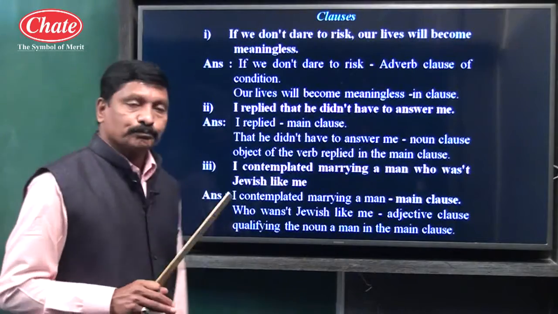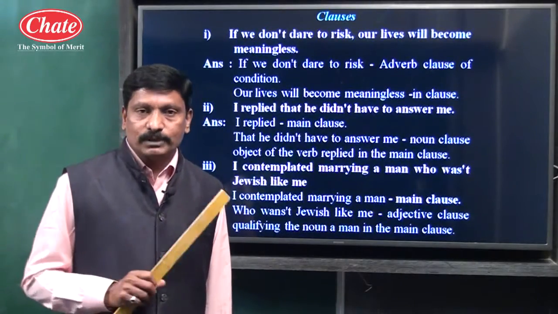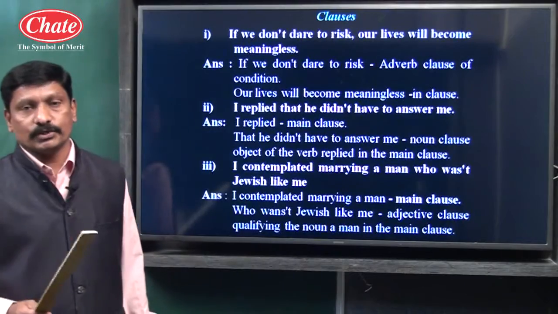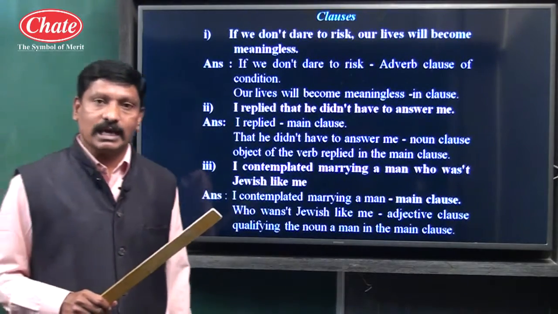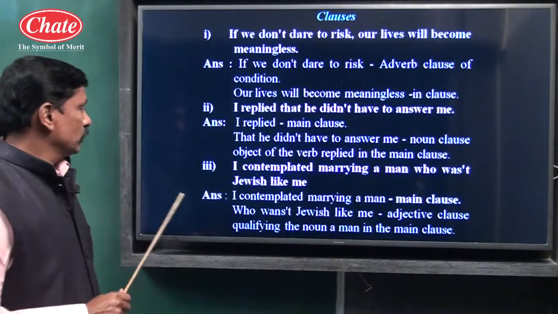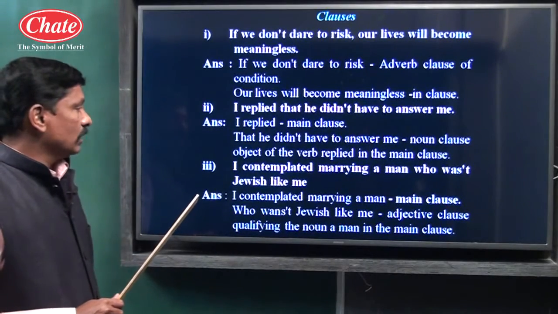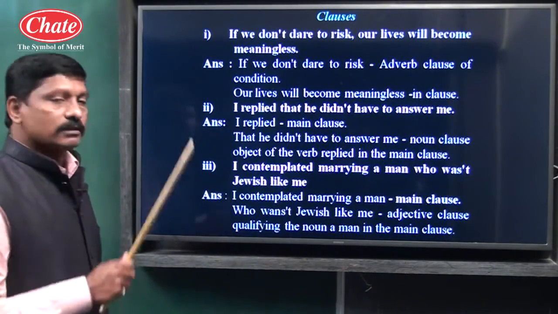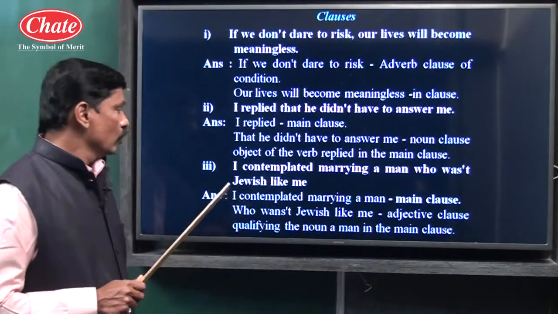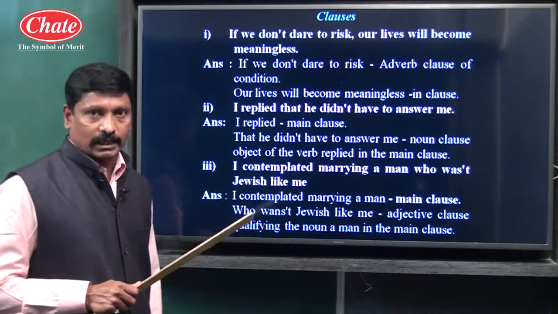One clue, children. Mostly, if after asking a what question we get a subordinate clause as an answer, that works as a noun clause. Let us take example number 3. I contemplated marrying a man who wasn't Jewish like me.